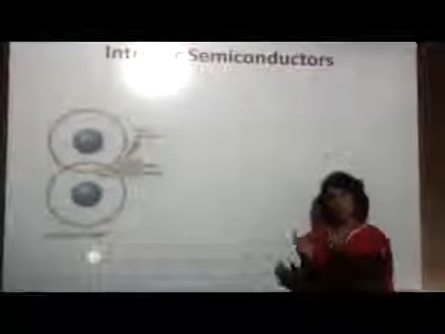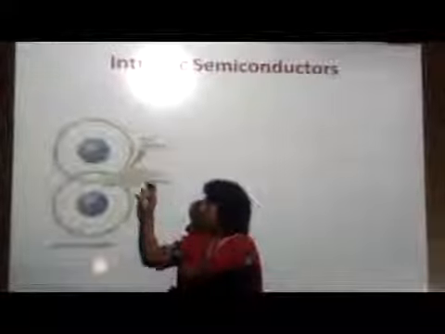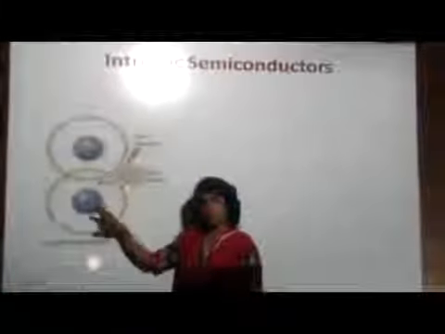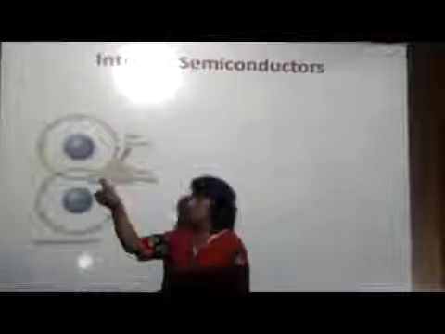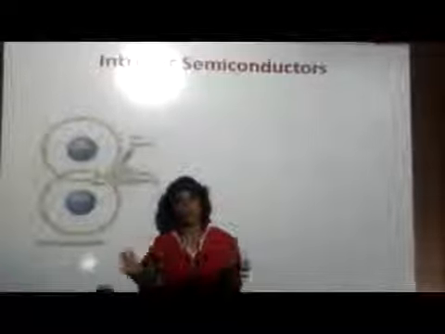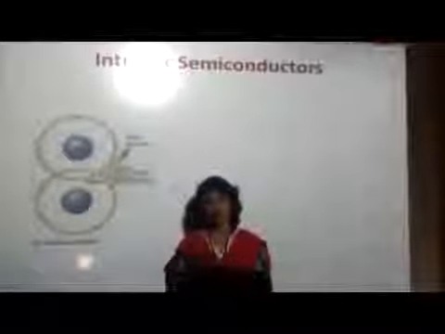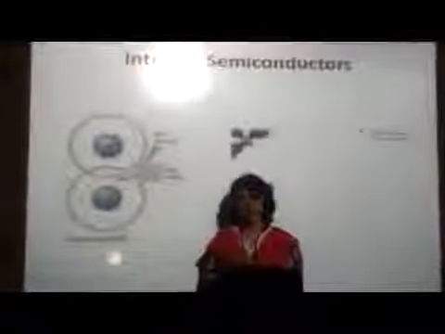Now we will see how it behaves differently at the two temperatures. When it is at 0 degree temperature, all the electrons in the outermost shell are filled and tightly bound, and no free charge carriers are available for the flow. So it acts as a perfect insulator.